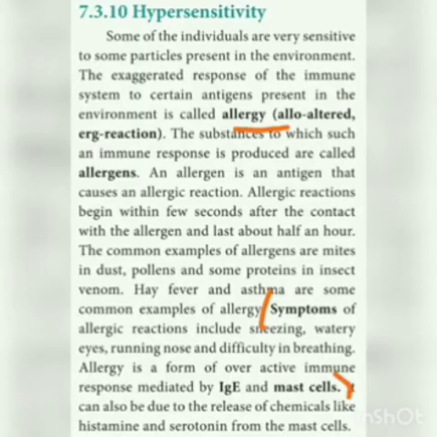In hypersensitivity, one important question is this: what are the symptoms of the allergic reaction? Symptoms of allergic reactions include sneezing, watery eyes, running nose, and difficulty in breathing. And then this allergy is caused by the IgE and mast cells. What is IgE? IgE is nothing but immunoglobulin epsilon.